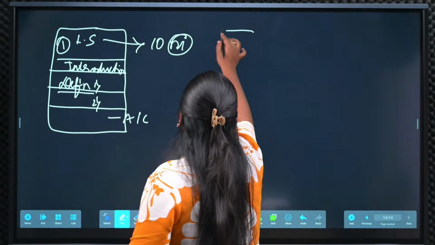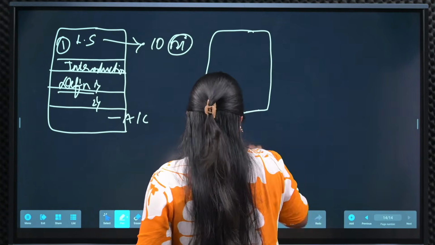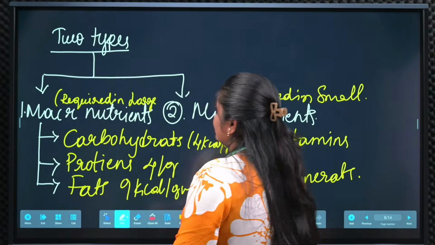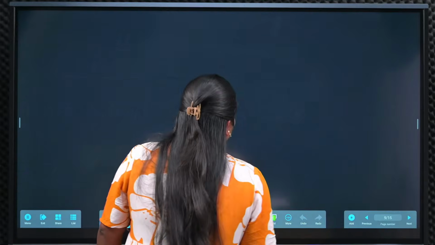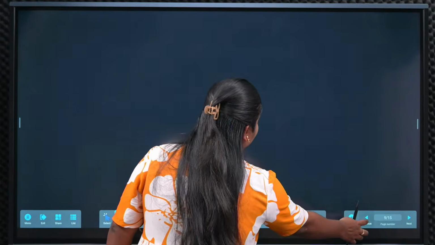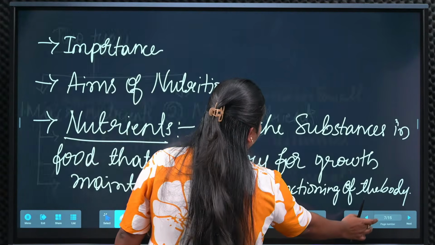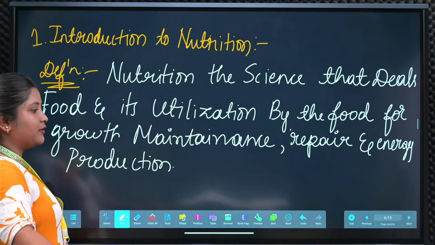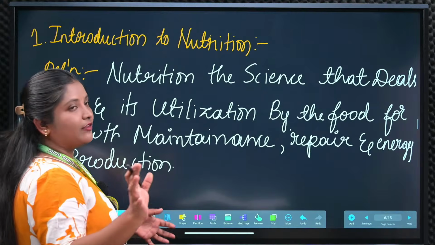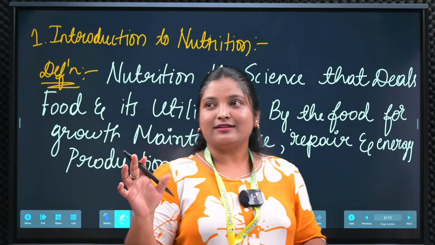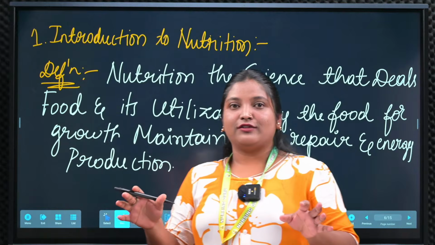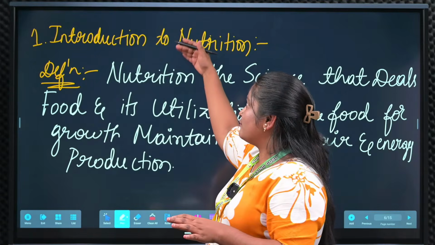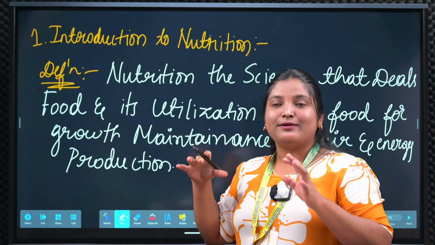Next thing is to elaborate your answer. Suppose they are asking about the, see, listen. So here I have written one question, introduction to nutrition. In this particular unit, one question I have written here so that we can discuss. So that is the first unit. So the first question, we can know how we need to write it.